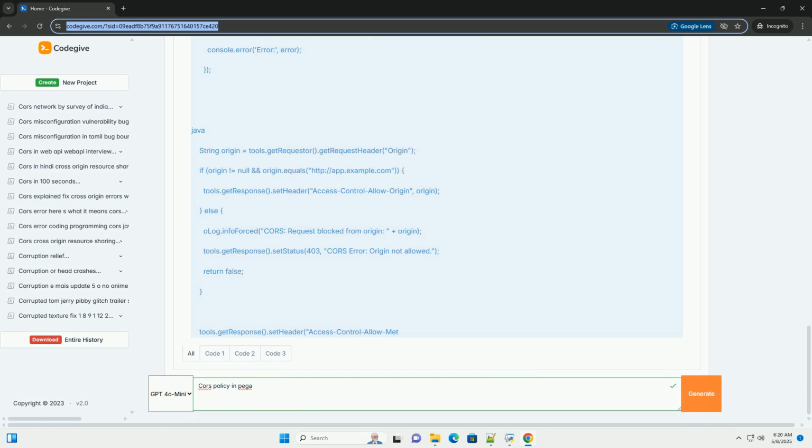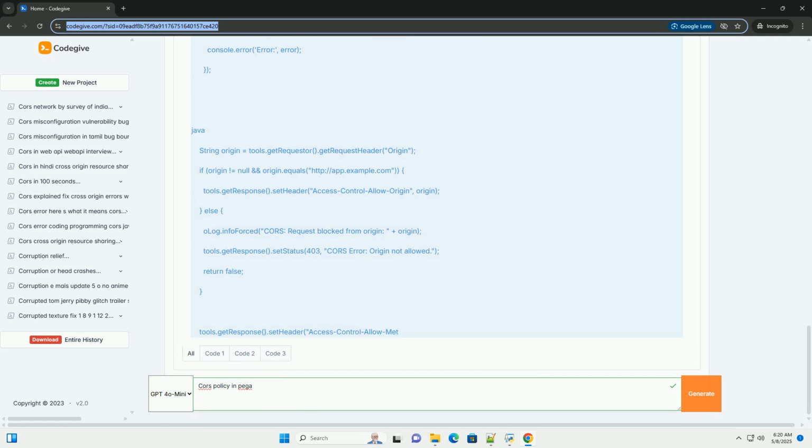Example 2, POST request with custom headers. Suppose you need to send data to your Pega API with a custom header, X-API-Key. JavaScript code, in http://appexample.com. Pega service activity, on http://api.example.com.